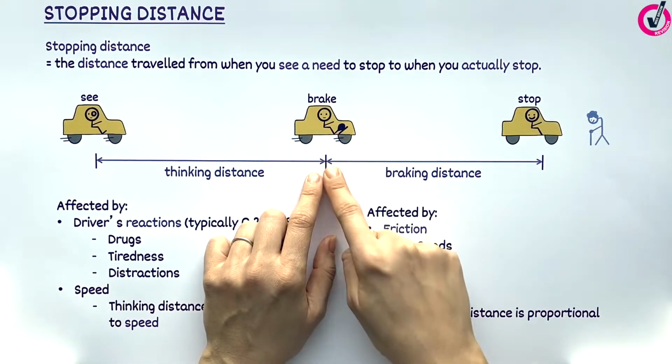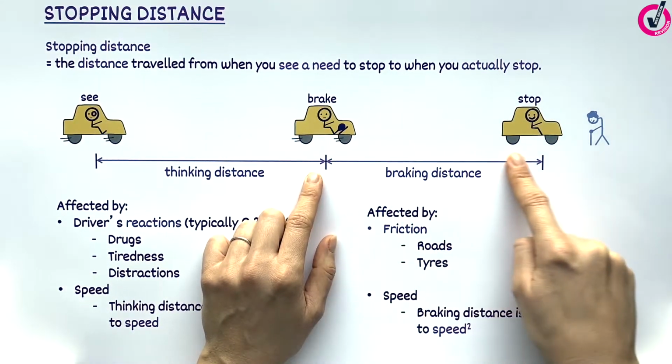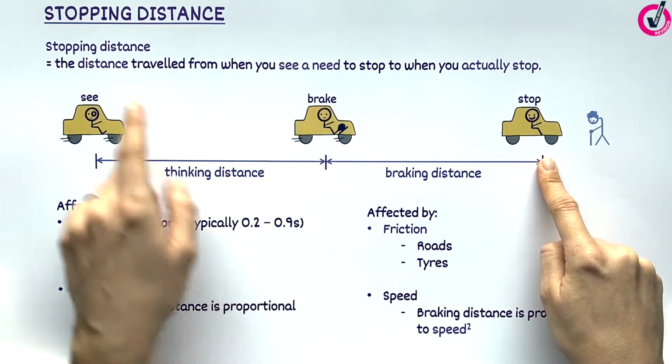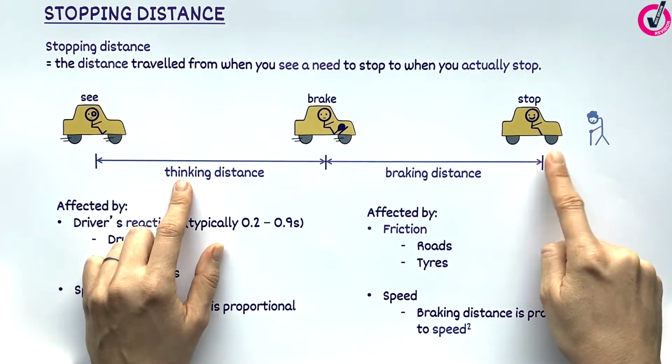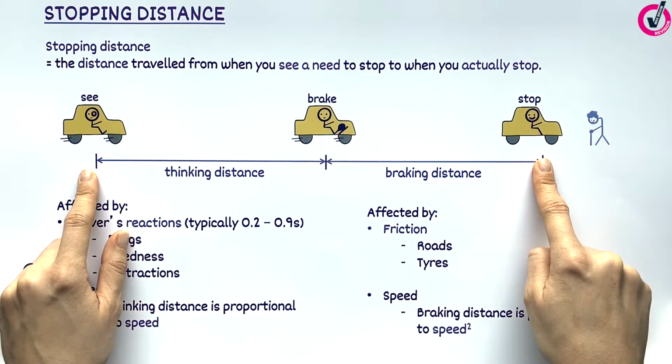They then press the brake, and the car slows down until it stops. The distance travelled whilst braking is called the braking distance. Total stopping distance is thinking distance plus braking distance. What things might affect this distance?